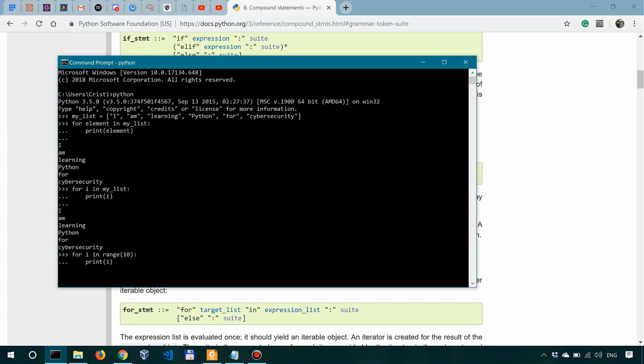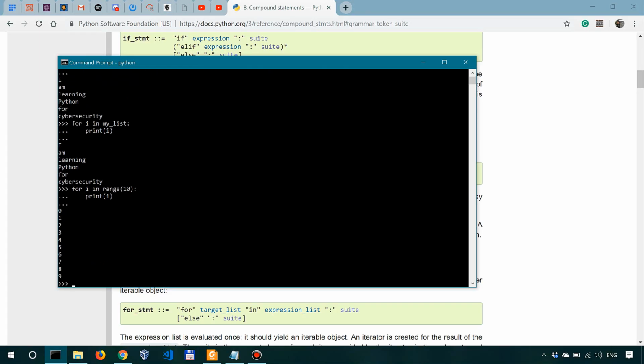So range is also a built-in Python function, and here we provided one single argument, which is the number 10. Number 10 represents where we want to stop with the loop. So range(10) simply means 10 numbers starting from 0, and that's 0 to 9. So for every element in this range, 0 to 9, which is composed of 10 elements, print that element to the screen. And if I hit enter, we can see all the numbers from 0 to 9.